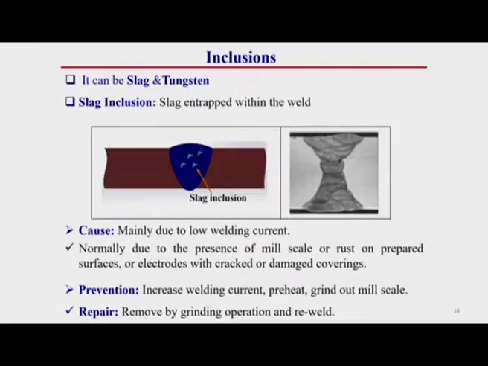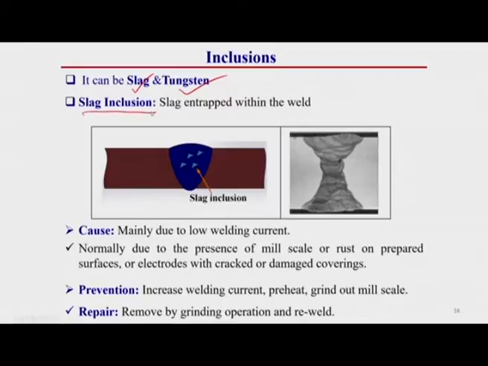Then inclusion. This is a welding defect in which there is some inclusion of flux or tungsten. Depending upon the type of compound of the inclusion material, it can be slag inclusion or tungsten inclusion.